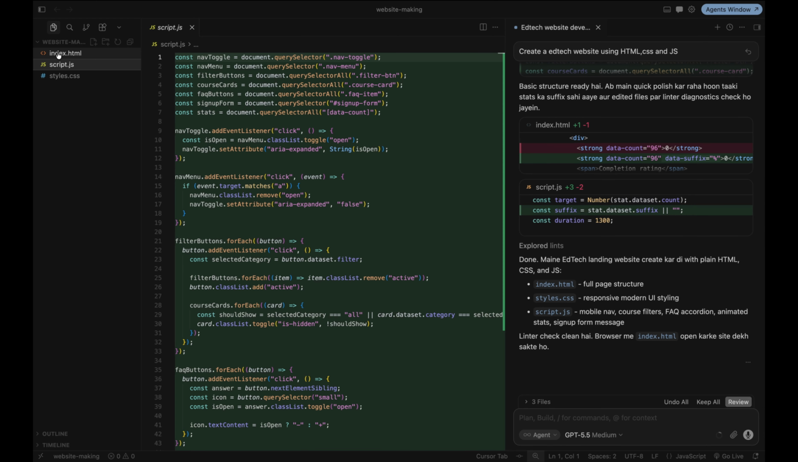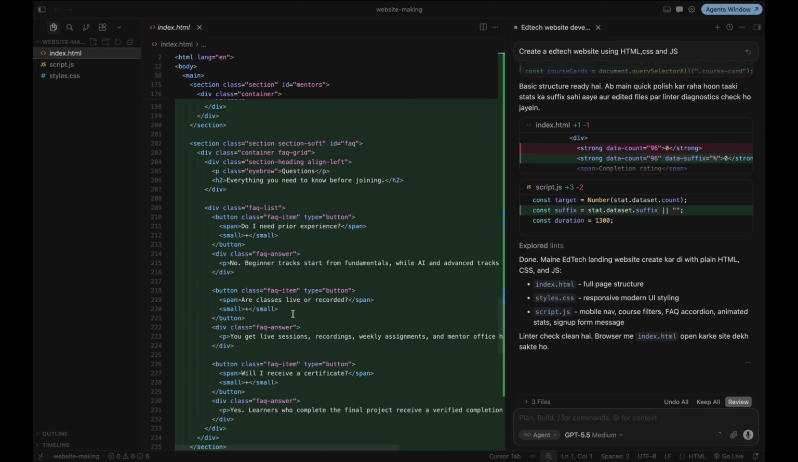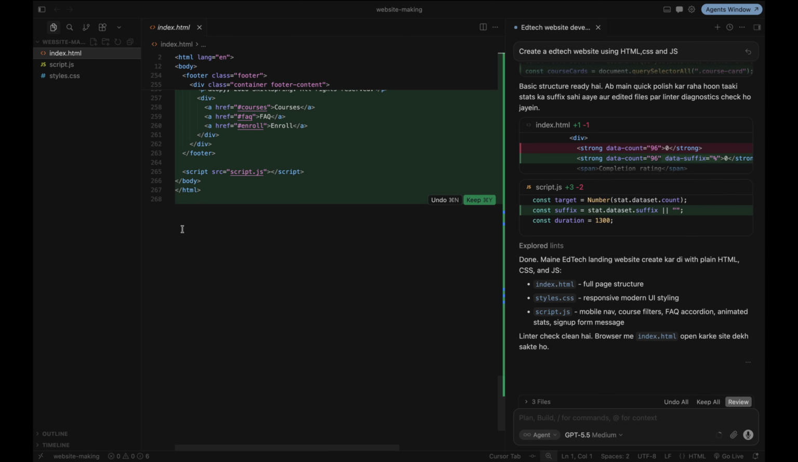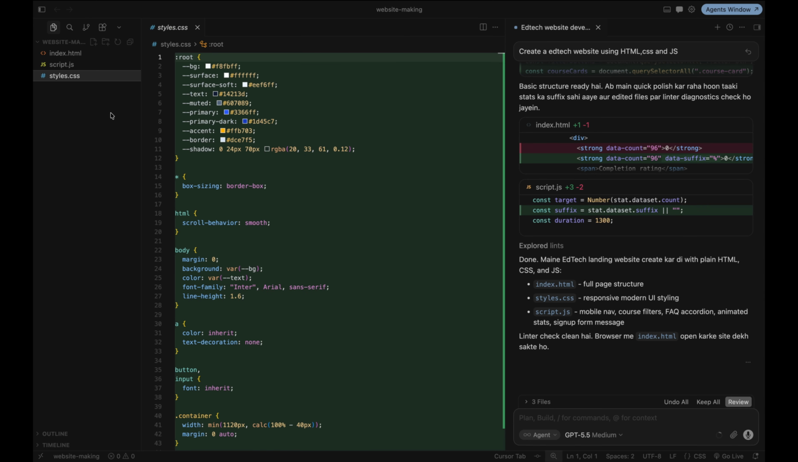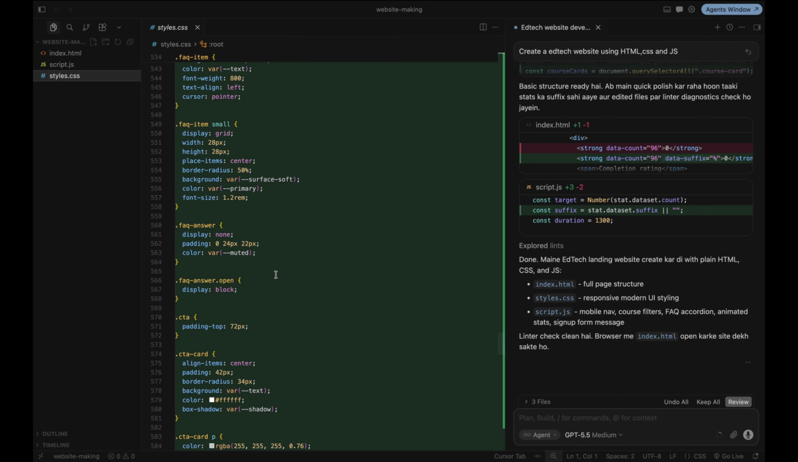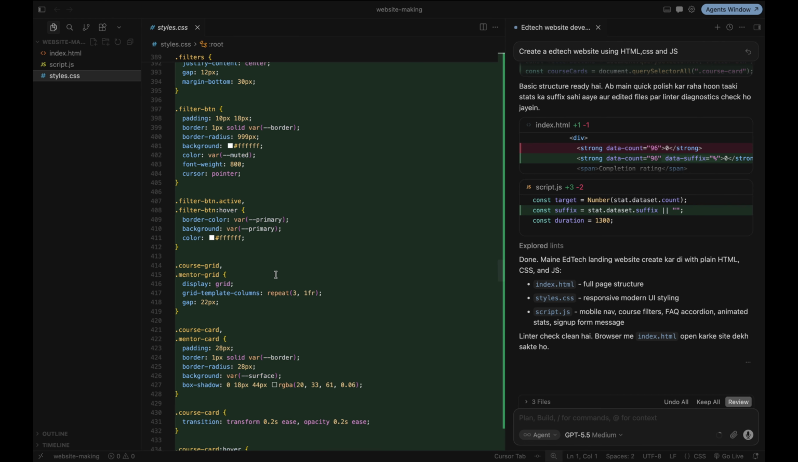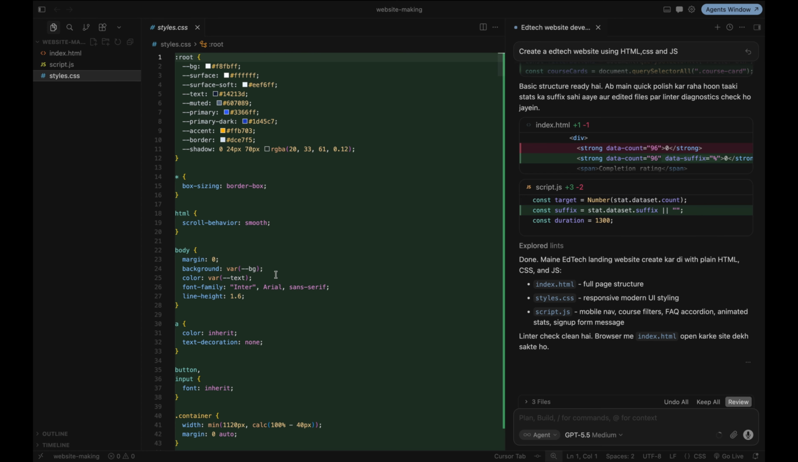So in total, how many lines of code were generated within a minute? See, index.html has around 268, script.js has around 98, and style.css is around 700-something. So more than 1000 lines of code were generated with the help of AI within a minute.